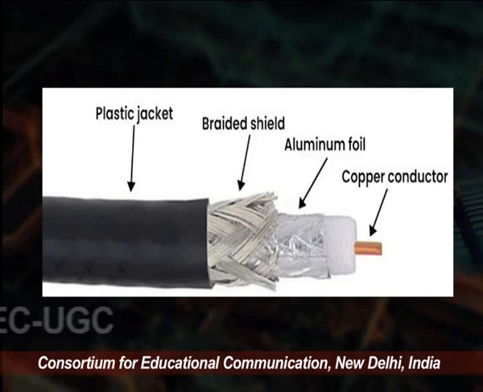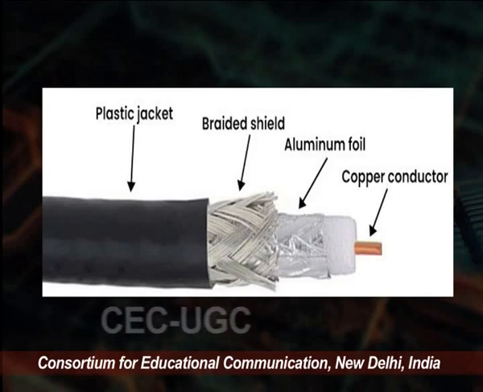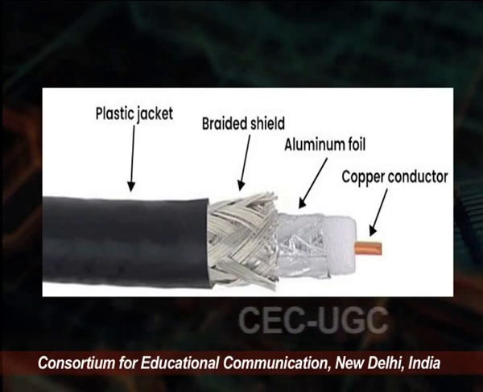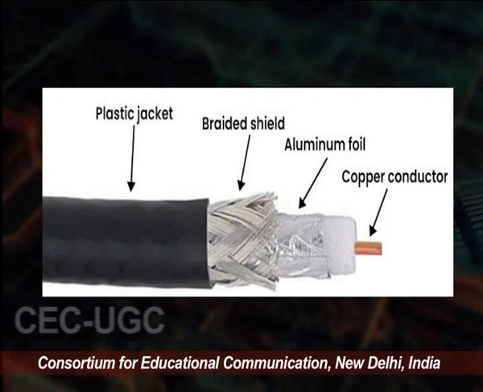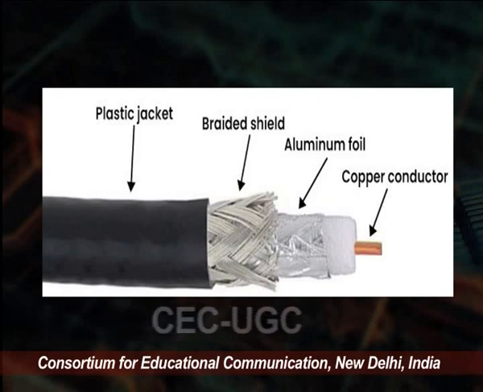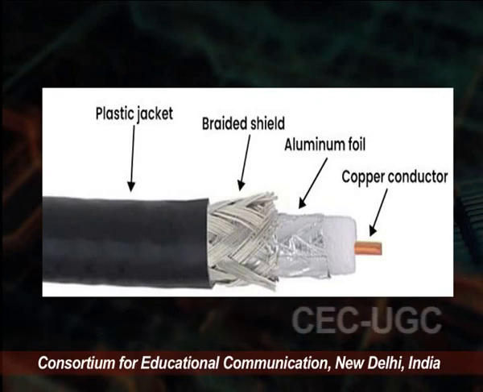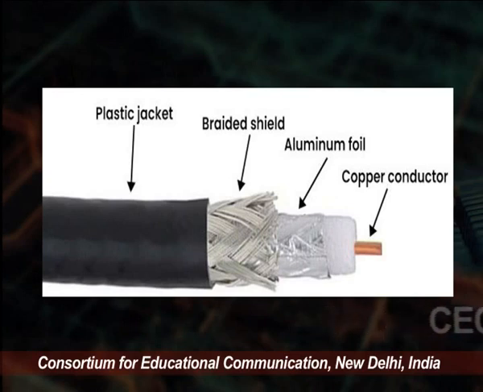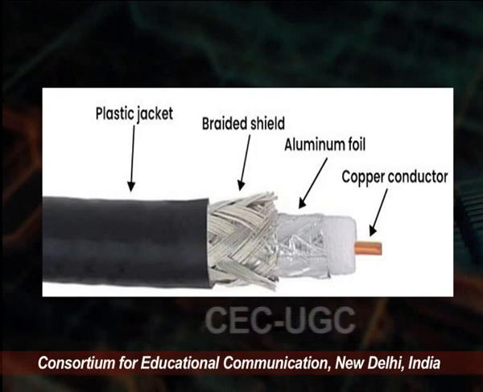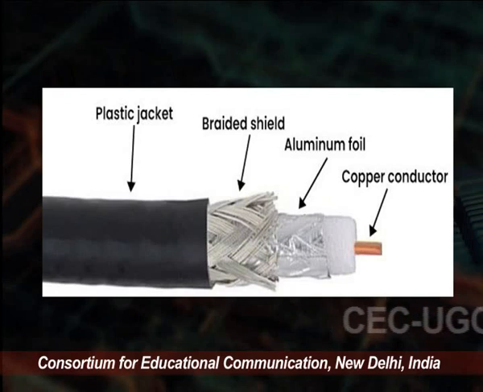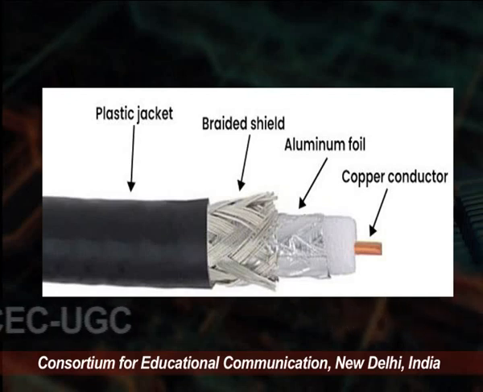On the left-hand side we have a plastic jacket that covers all the wire, then a braided shield, and now you see aluminum foil. Then here there is a copper conductor, which is in the package of the plastic. So you see the copper conductor, aluminum foil, braided shield and a plastic jacket. This is one type of wire.